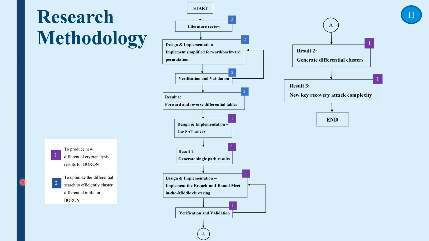The differential search for clustering is modified to be adapted to the BORON structure. By using the differential trail obtained, the cluster of differentials is searched and the differential probability is obtained. By using the differential probability of the cluster obtained from the differential search, a new key recovery attack complexity can be calculated.